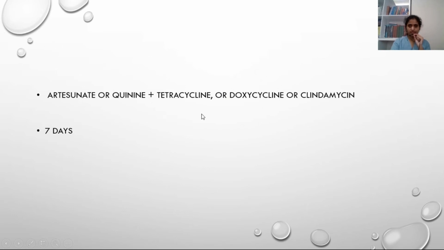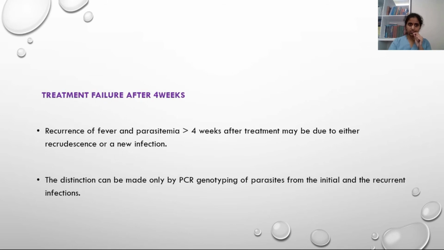Artesunate with tetracycline, doxycycline or clindamycin, or quinine with tetracycline, doxycycline or clindamycin, and the total duration is not 3 days, it is 7 days. Mostly the parasite is resistant to your previous regimen, so you need to change your regimen. Replace the second drug with doxycycline or tetracycline or clindamycin.